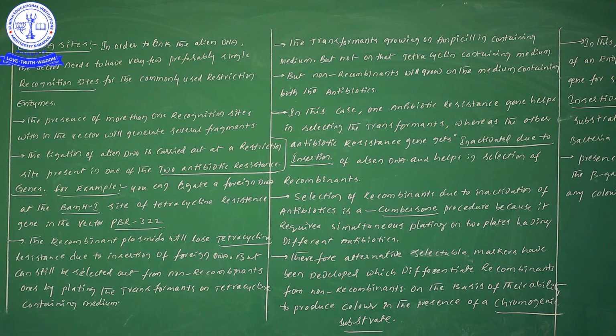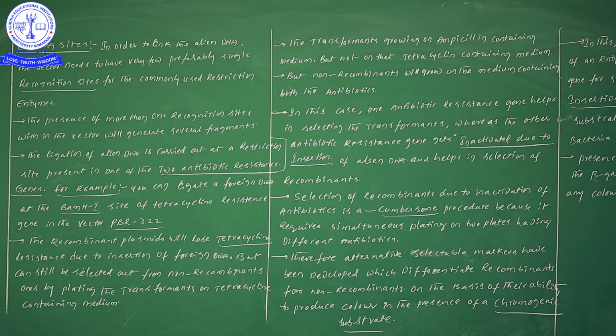So now here you see the transformants growing on the ampicillin containing medium. Transformants means the organisms having our foreign gene. Such organisms we will be calling transformants. They definitely grow on the ampicillin containing medium, but not on the tetracycline containing medium. Did you understand one thing?